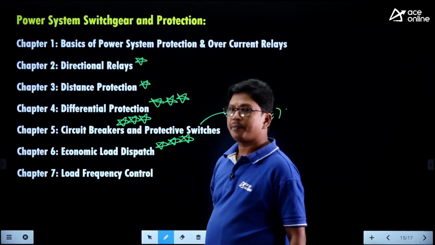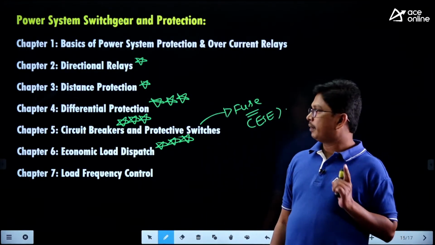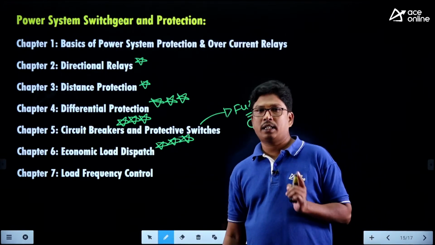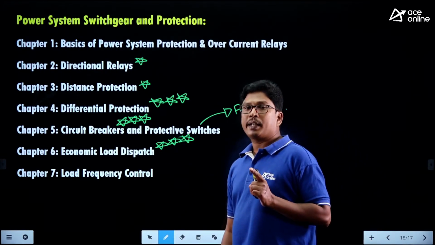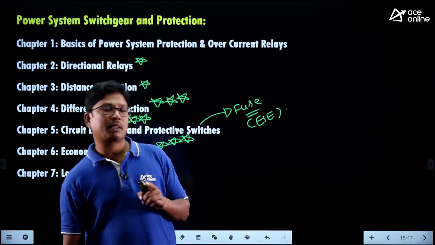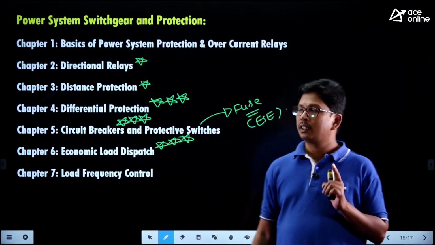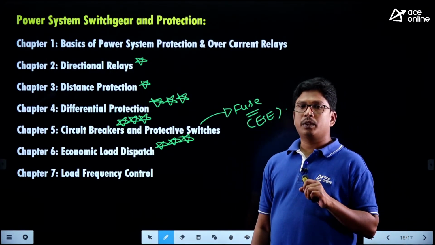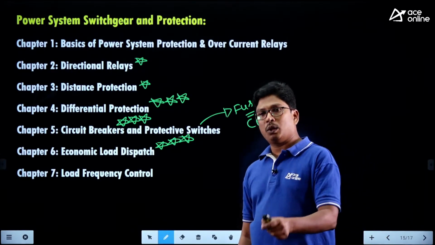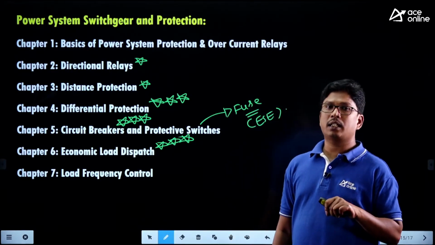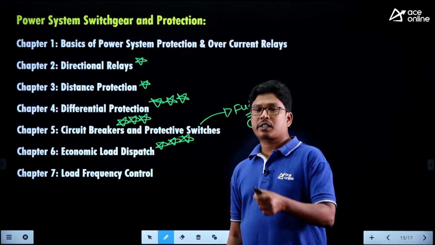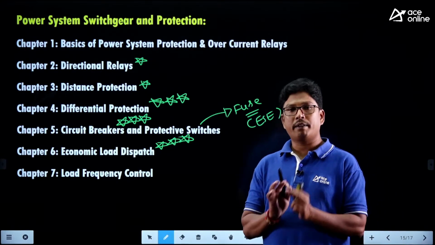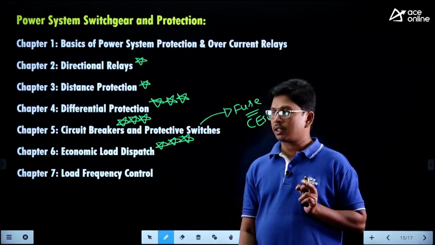every year we are having a question from 2020, GATE 2020, every year. So at least one 1-mark or 2-mark question we are getting from economic load dispatch. In economic load dispatch, we are studying the economics of power generation and economic load dispatch concepts, with considering the losses and neglecting the losses, and we are studying penalty factor calculations also. The problems related to them are very important in the economic load dispatch concept.